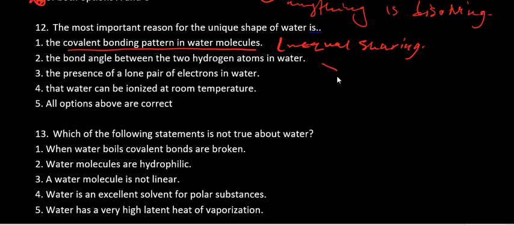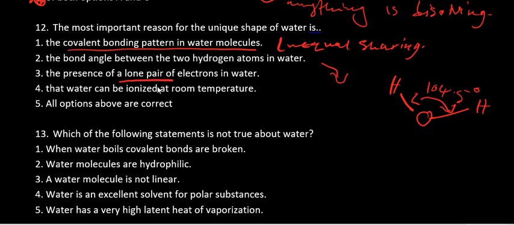It is not the way we think, which is linear, but it is bent. The bond angle, which is 104.5, also causes that. So the presence of lone pairs of electrons, we find that there are 2 lone pairs of electrons on oxygen in water. Okay, so the answer is that one.